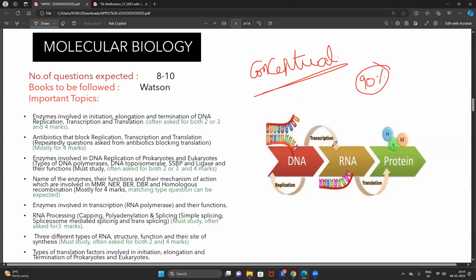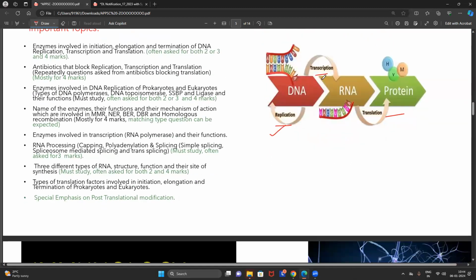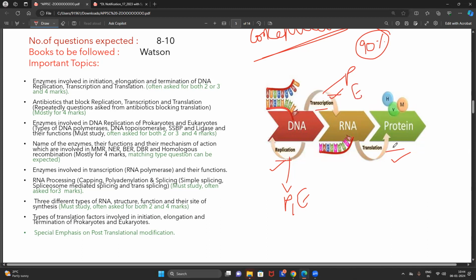Now, what we have to read in molecular biology: we have to read the 3 fundamental processes, for example, replication, transcription, translation. We have to read all of these. Replication in the prokaryotes and eukaryotes. Transcription in the prokaryotes and eukaryotes, and the enzymes associated with it. Translation in the prokaryotes and eukaryotes. Then, followed by that, friends, gene expression in prokaryotes and eukaryotes. These 4 processes are common. What are those? Replication, transcription, translation, and gene expression.